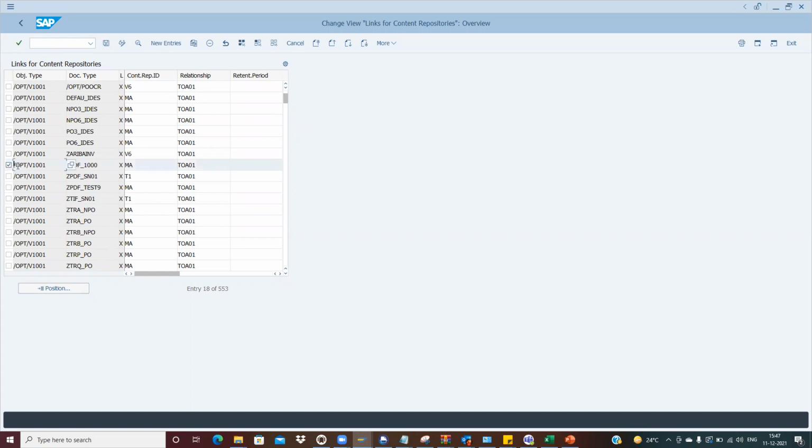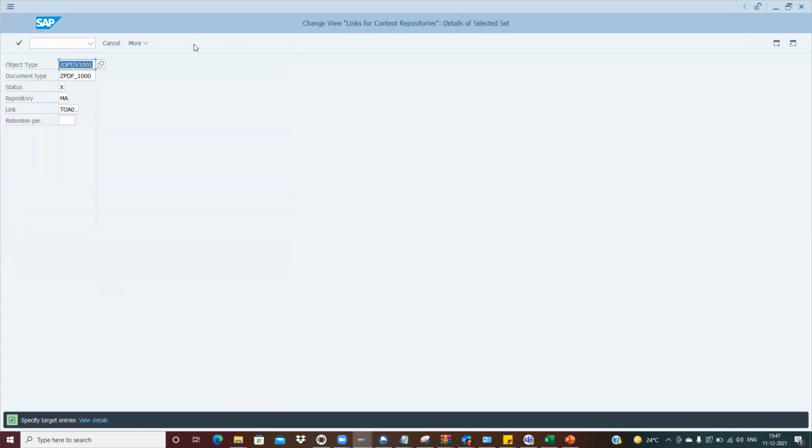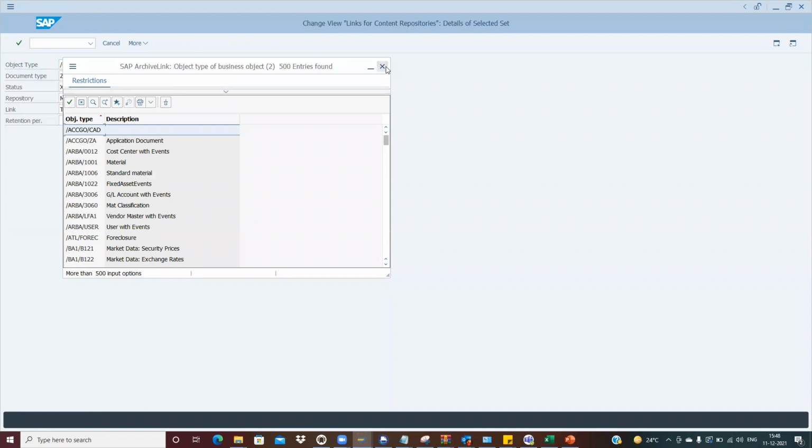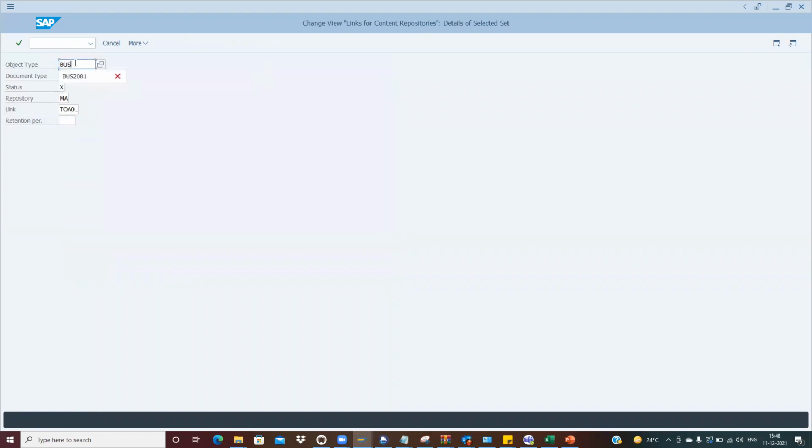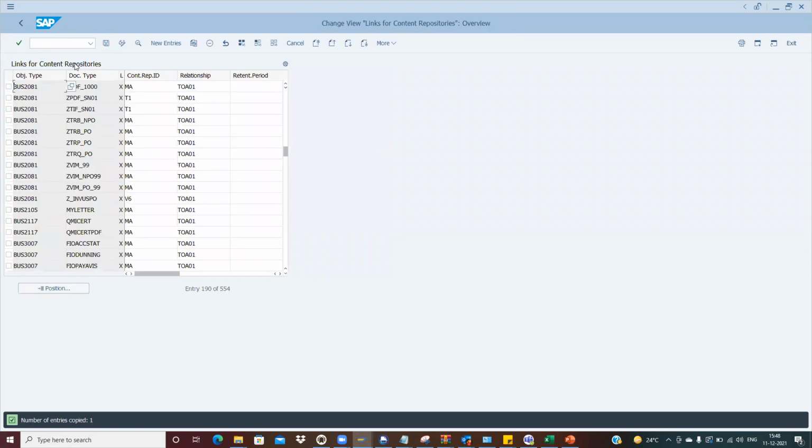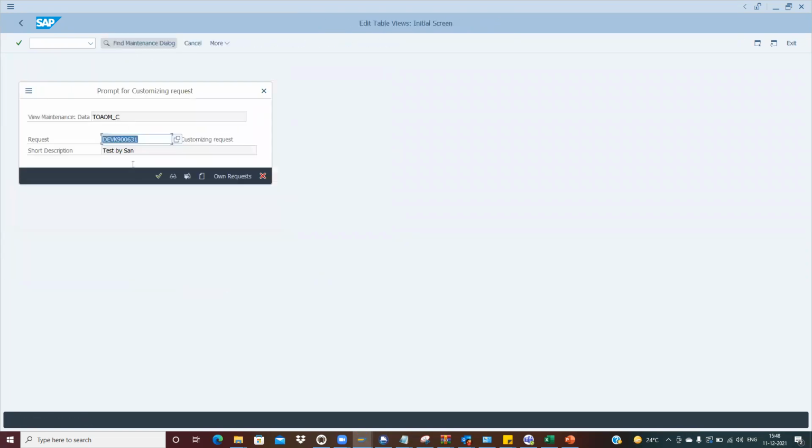So now I will put create it and copy it, and here I will add the bus 2081. There are so many entries. Let me put it bus 2081. Done. Click on save.